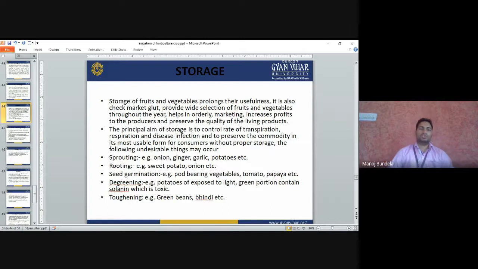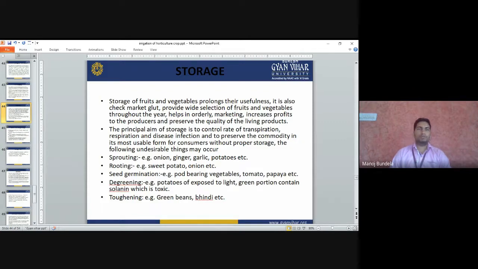It also checks the market health and provides a wide selection of fruits and vegetables. It helps ordinary marketing, increases the profits to the producers, and prevents the quality of the living products from deteriorating. The principal aim of storage is to control the rate of respiration and disease infection, and to preserve the commodity in its most usable form for the consumer without the proper storage.